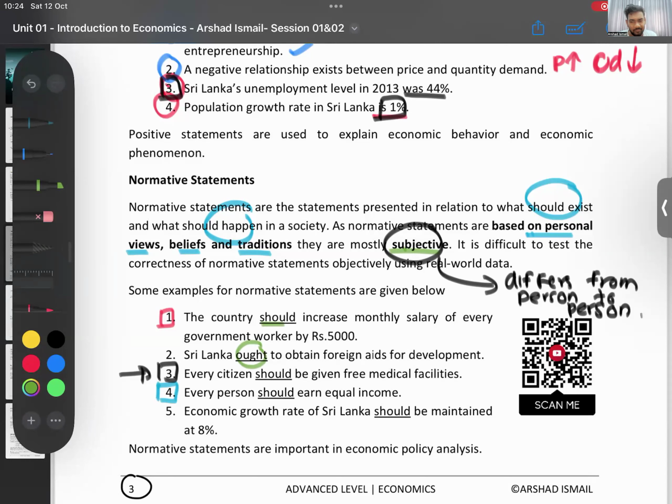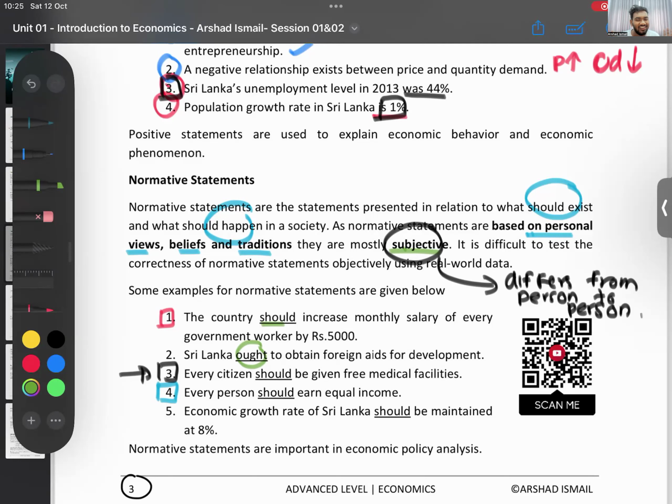Can someone say the other way around? What do you all think? Should we get foreign aid to build our country? From China or India to, let's say, build our highways, airports, should we get? Some people are saying, yes, we should, because we don't have money, we'll get from them. I will say, no, we should not. Because if we take this foreign aid, those fellows will come and rule our country. They will act like it is their own thing and run everything. We won't have control. So don't get them. If we can't do it, never mind. At least with the little money we have, we'll try. That's my opinion. You have a different opinion.